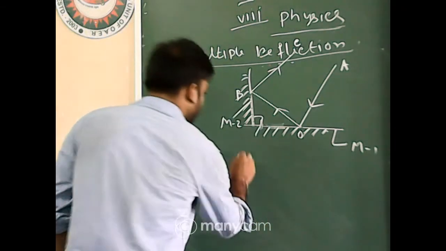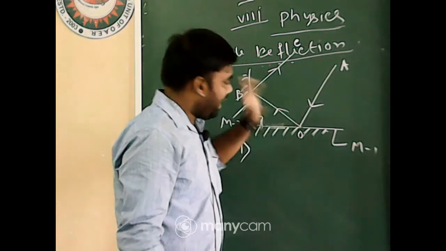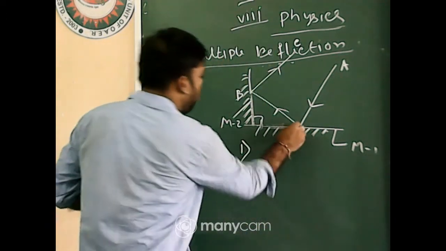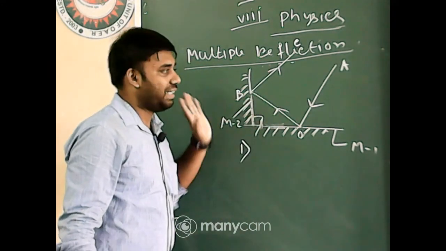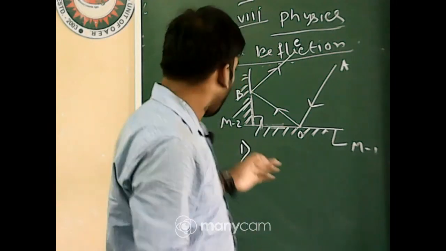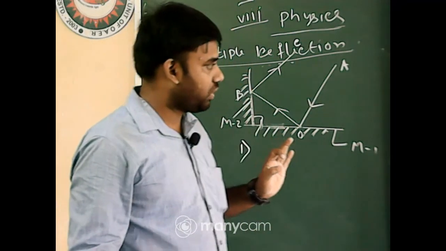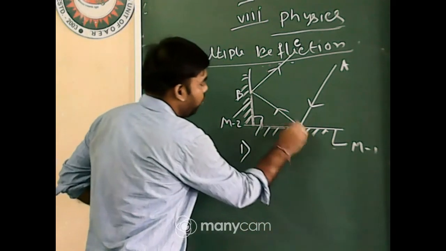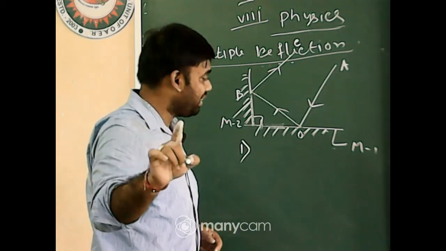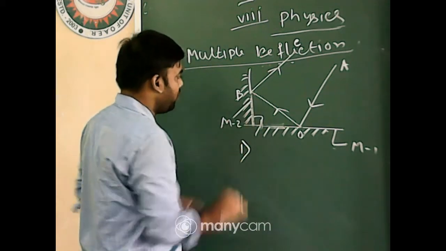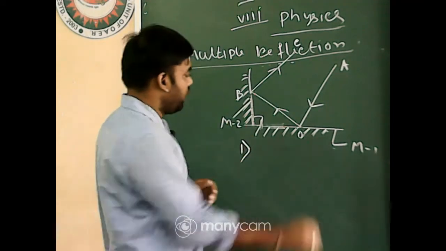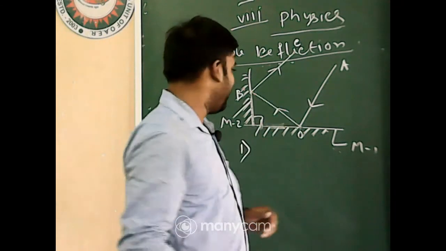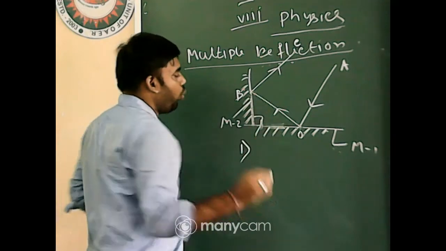First of all, OA, is it the incident ray or reflected ray? Obviously the incident ray. OB, incident ray or reflected ray? Tell me. Both. Yes, very good answer. Because for mirror 1, OB is the reflected ray, but for mirror 2, it is the incident ray. Listen carefully. For mirror 1, the OB ray is the reflected ray, and for mirror 2, OB is the incident ray.